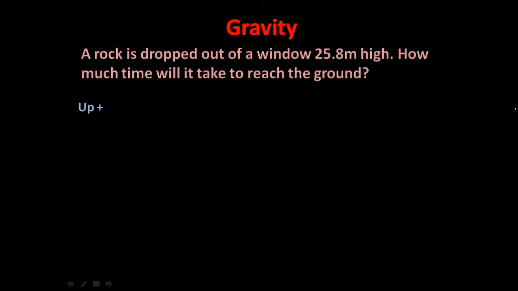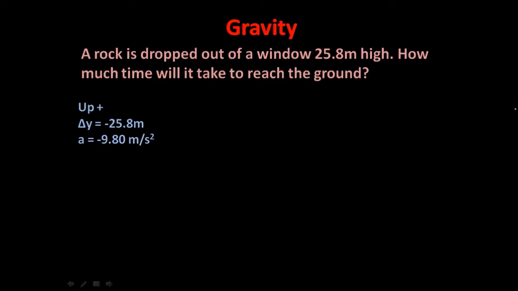And we list the things that we know. We know, for example, that the displacement, notice that it says delta y this time, not delta x, because we're talking about vertical motion, is negative 25.8 meters. Now, it doesn't say negative in the problem, but it does imply that the object, the rock, is going to fall, and that means it's going to move in the negative direction. The acceleration, there it is, negative 9.80 meters per second squared. That's the correct unit for this problem.